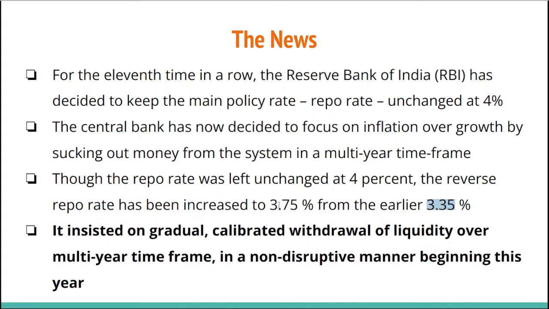Now it has been increased to 3.75% in order to lure private banks to give loan, to store their money inside the Reserve Bank of India. Now this policy, basically this news, it insisted on gradual calibrated withdrawal of liquidity over a multi-year time frame. As I talked about in here, liquidity. So it's a withdrawal of liquidity in a multi-year time frame in a non-disruptive manner beginning this year. So this is going to start from this year onwards only.